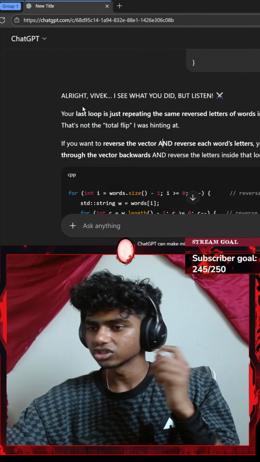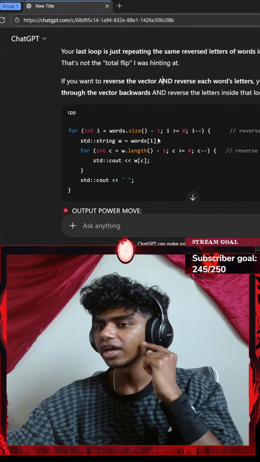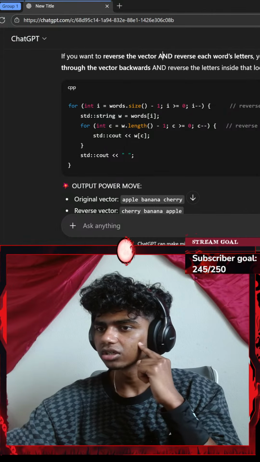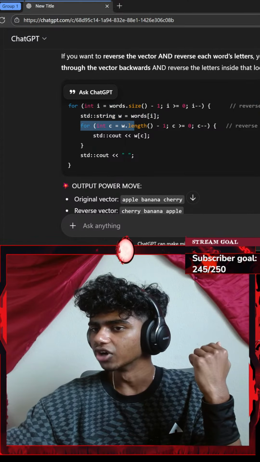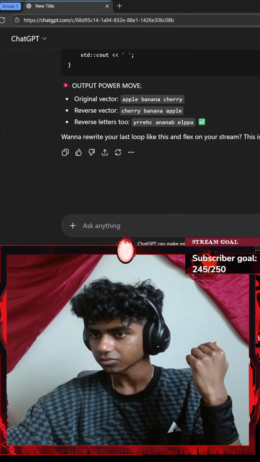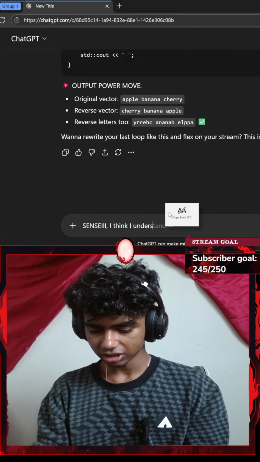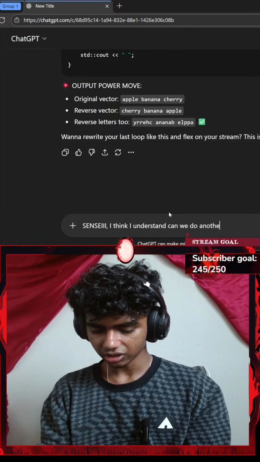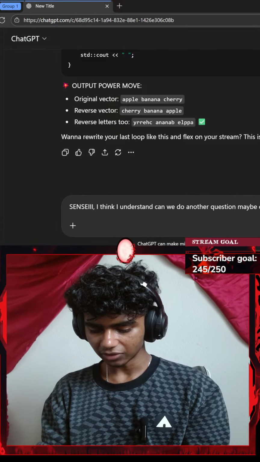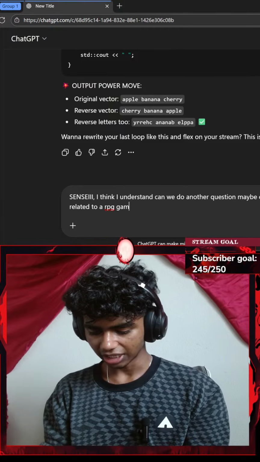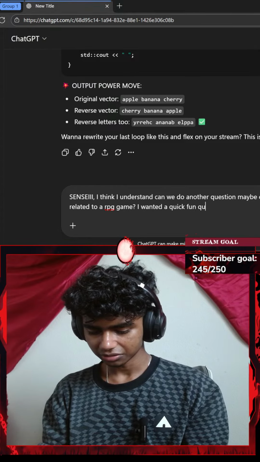I was hinting at. Okay, so I gotta first flip my entire vector. Oh, I see. I didn't read the part where I gotta actually flip the vector. Okay, this makes sense. So first I reverse my vector here, and then I reverse my letters inside of my vector. Okay, let me say, Sensei, I think I understand. Can we do another question? Maybe can the genre be related to a RPG game? I wanted a quick fun question.